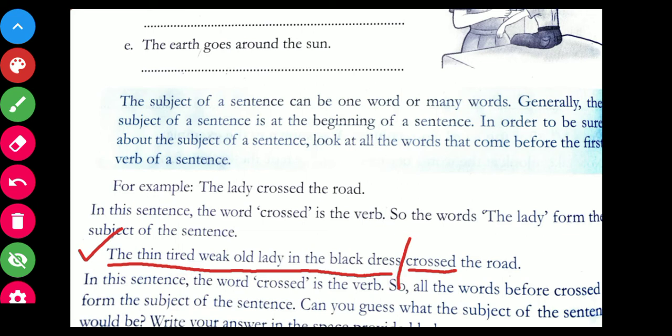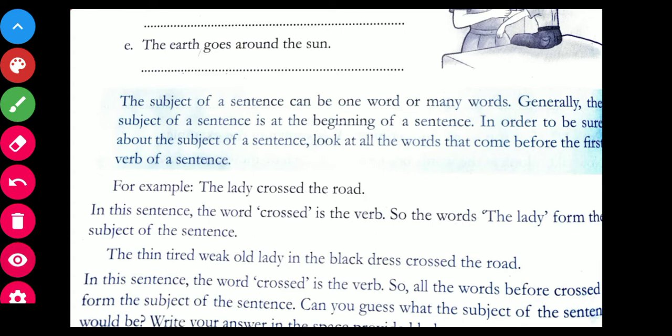That means all of this, the thin, tired, weak old lady in the black dress, is your subject. Why? Because this is being placed just before the verb. Because this is the answer to the who or what question that we made from our verb. That is why it is a subject and the rest, crossed the road, is the predicate. Okay? This is how it works.